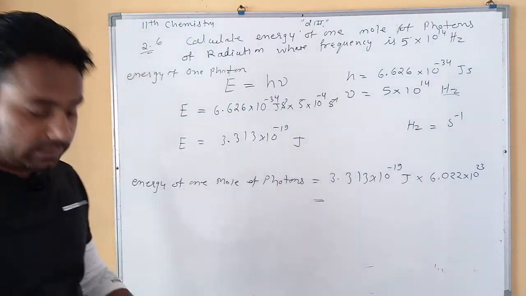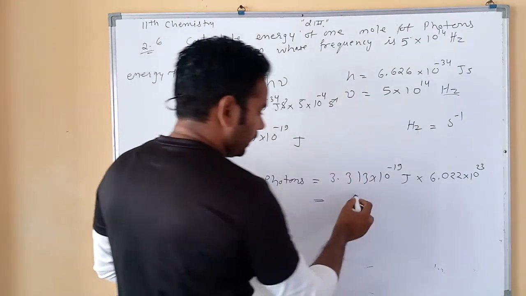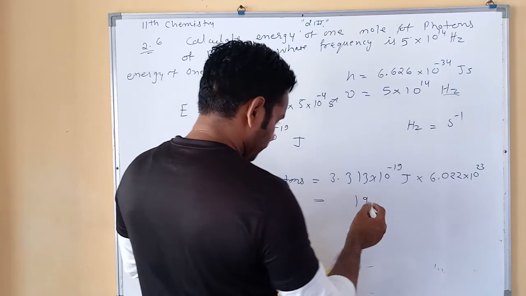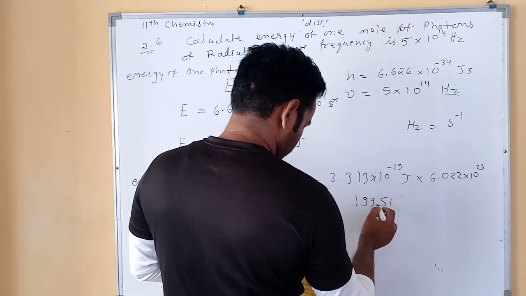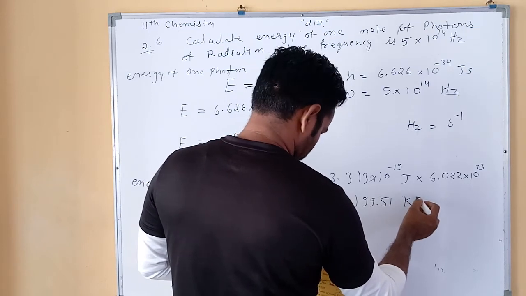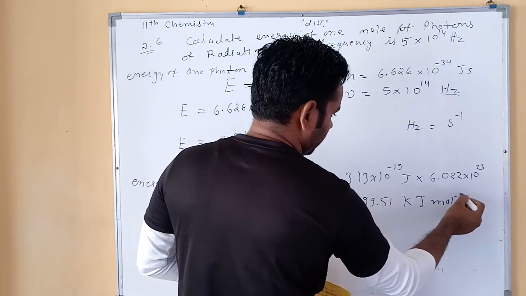We calculate this, and the answer is 199.51 kilojoule per mole.